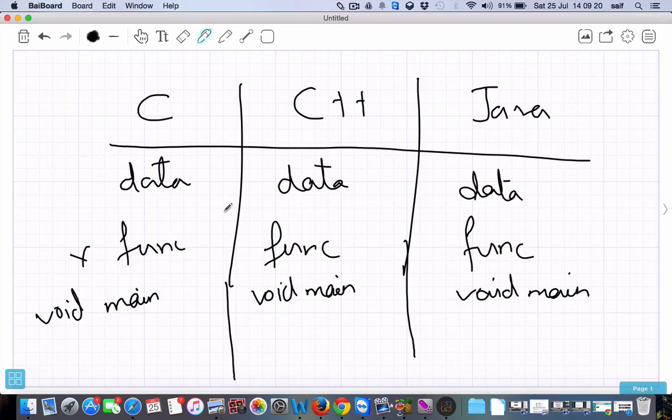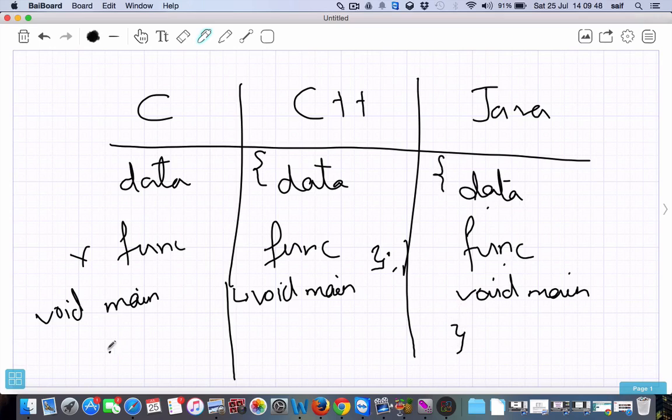Now, in C you don't have flower brackets in this one, whereas in C++ the data and functions come under a flower bracket, and the void main is in the next part from where it gets started, whereas in Java data, functions and void main come under one single flower bracket.